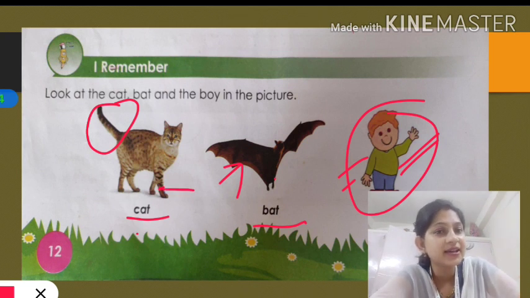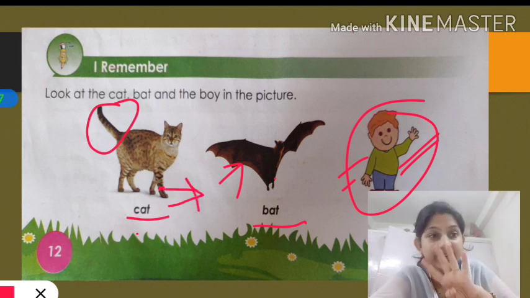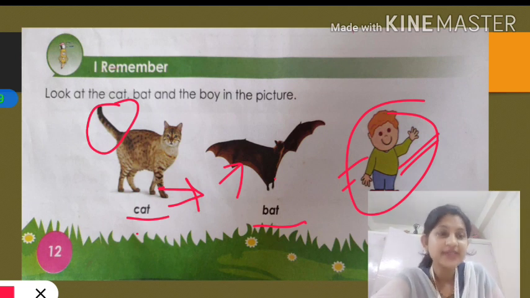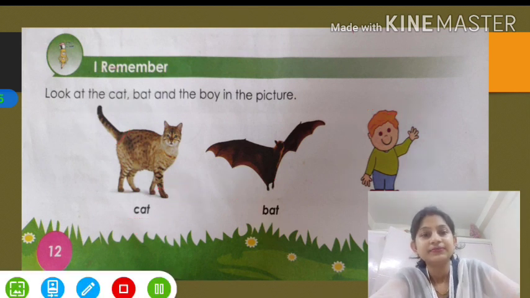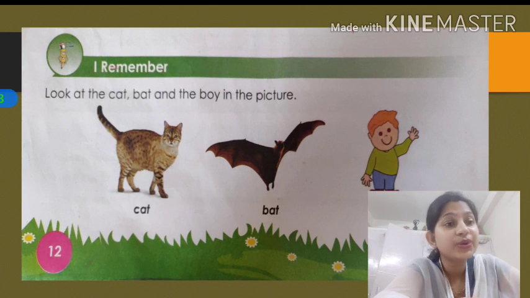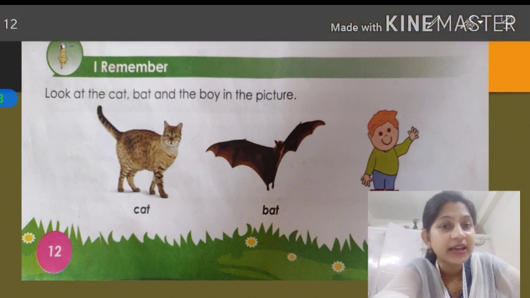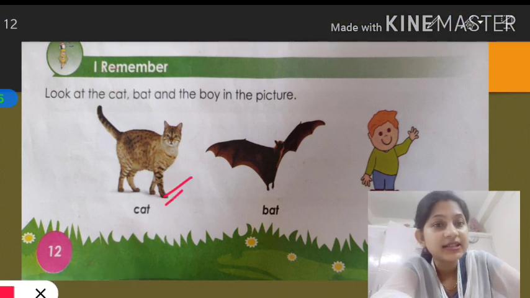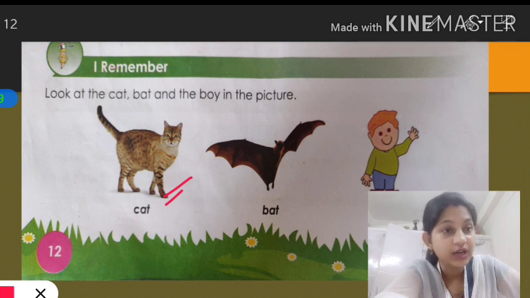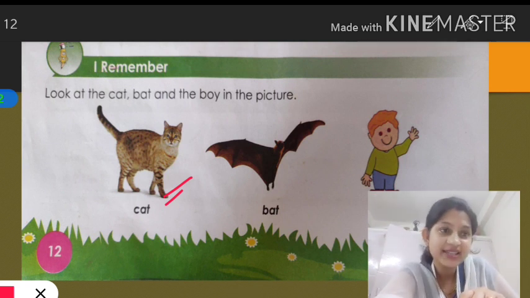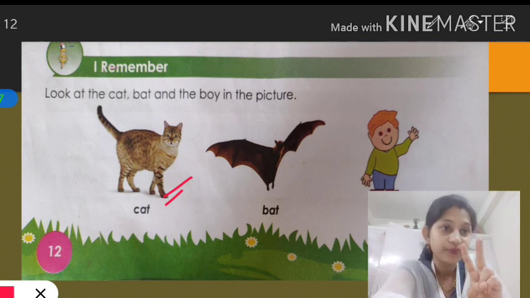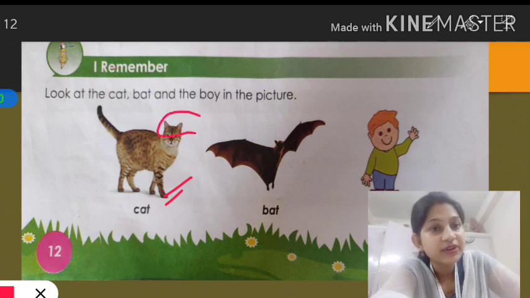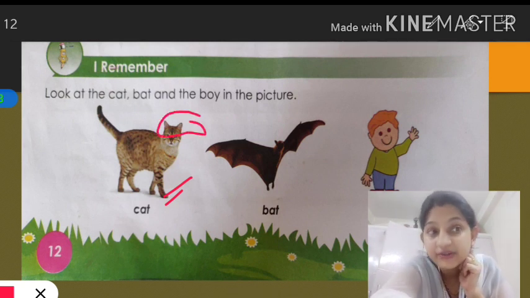Like the leg of a cat, see, she is walking with 4 legs. We also have legs, but we walk with 2 legs, isn't it? And see students, the name of body parts may be the same sometimes. Like a cat walks with its legs, we also walk with our legs only. They look different. It walks with 4 legs and we walk with 2. And see, a cat also has ears and we also have our ears only.